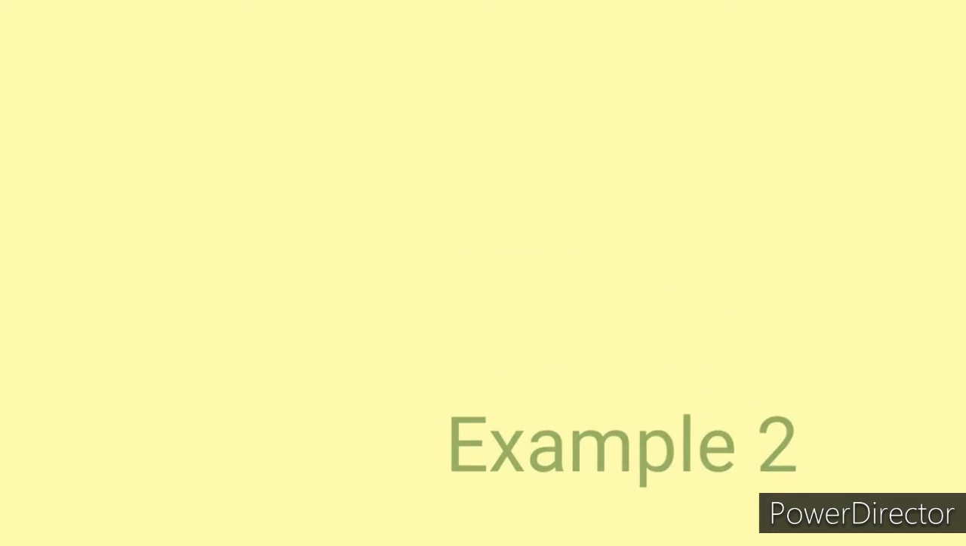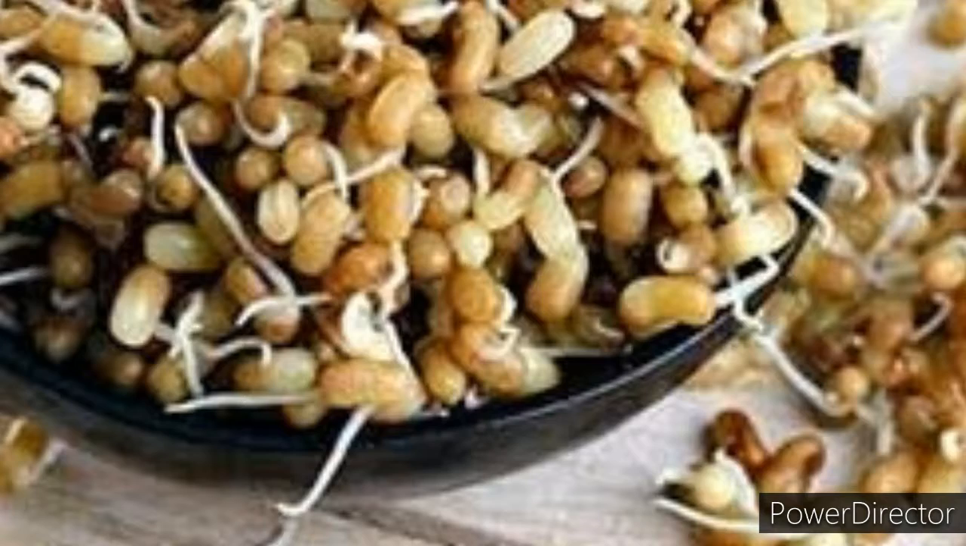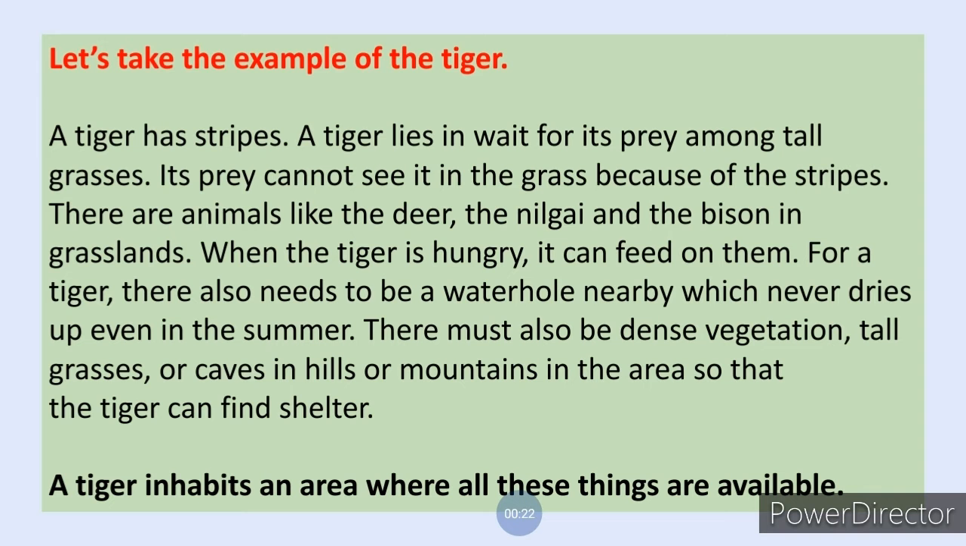Now in the last video we had taken the example of a plant, sprouted moth bean. Now here we will take the example of an animal, the tiger. Before explaining this paragraph, let's read it first. Here we are taking the example of the tiger to understand that any type of living thing is only found where all its needs are fulfilled.